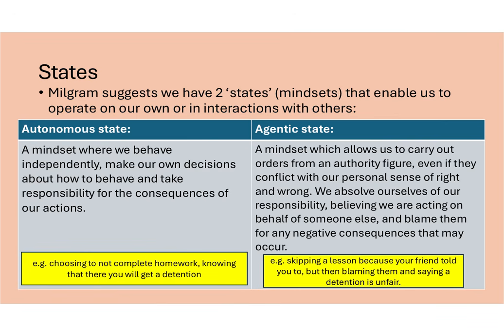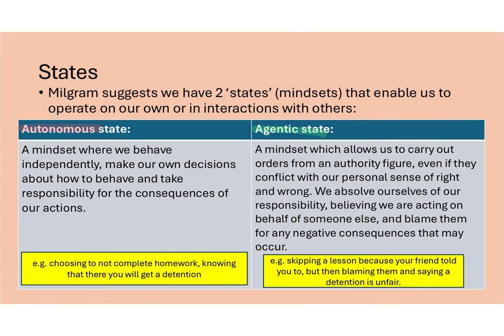As part of agency theory, Milgram suggests that we have two states, two mindsets that we can shift between depending on our interactions with others. The first is the autonomous state. That is where we behave independently, we are aware of our own actions, we are able to take responsibility for them, and we make the decisions on how we behave. For example, even though you know not completing your homework will lead to a detention, you can choose to not do your homework and therefore face that consequence.